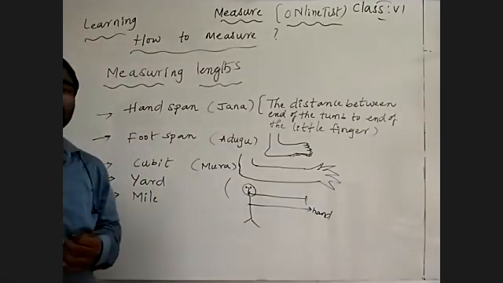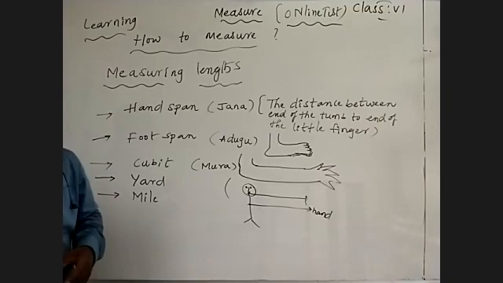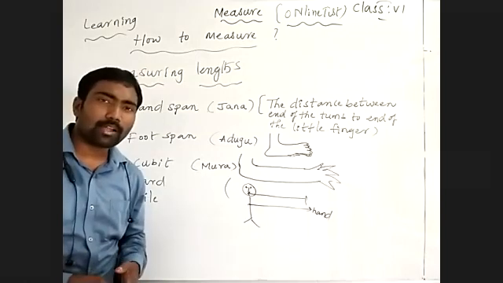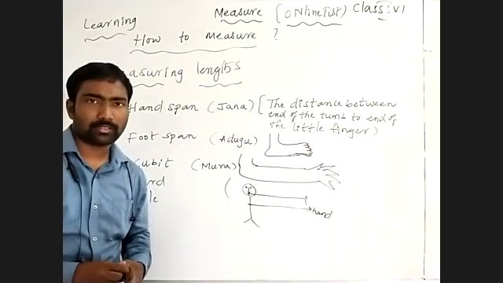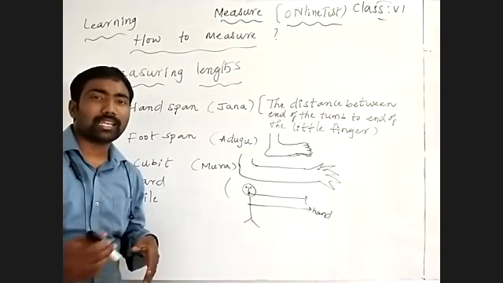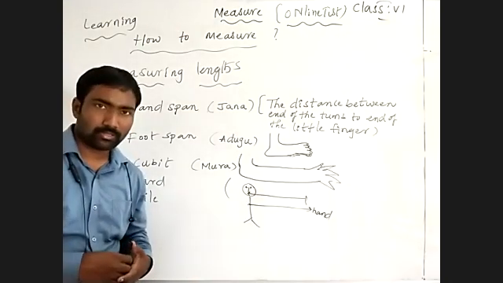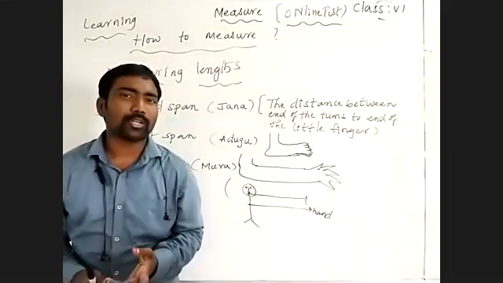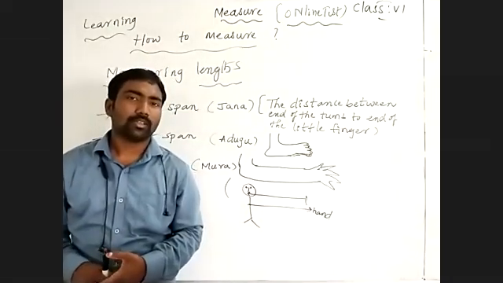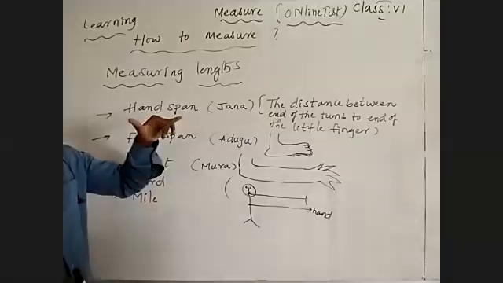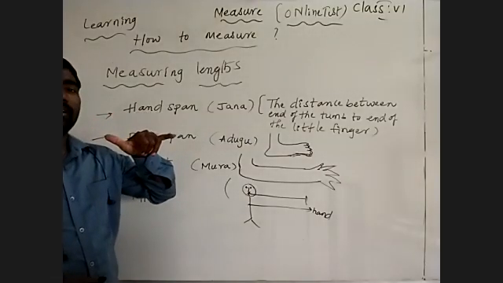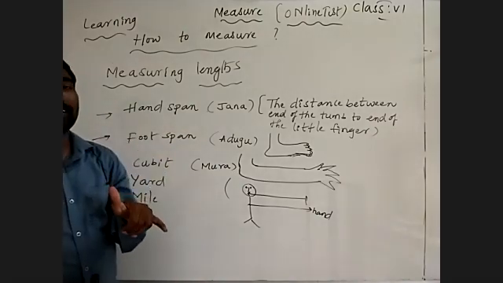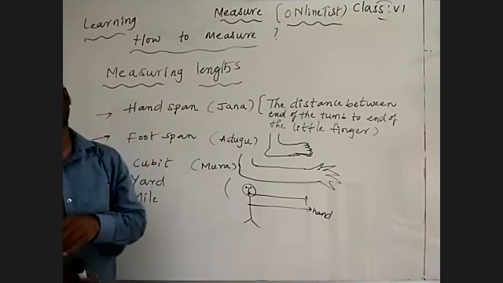But why are we not utilizing those? Imagine in your class there are a number of students. If I call 10 students to measure the length of the table using hand span, the first student measures the table with his hand span and says it was 10 hand spans.